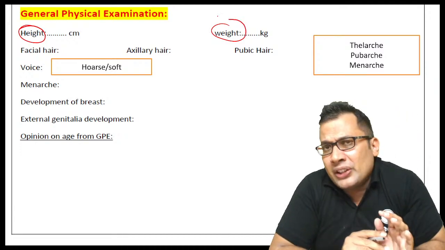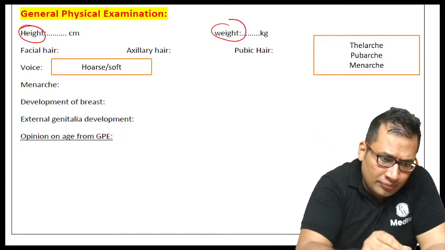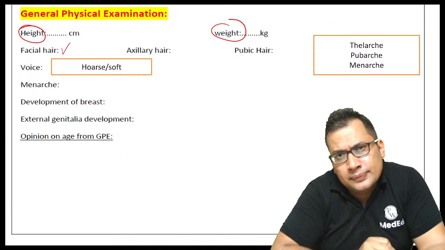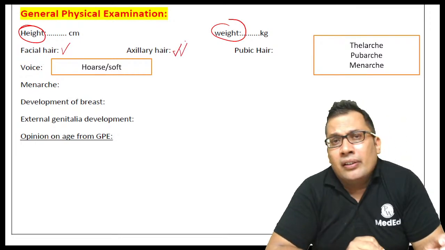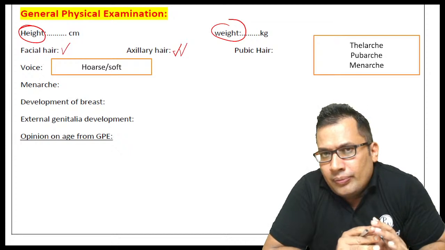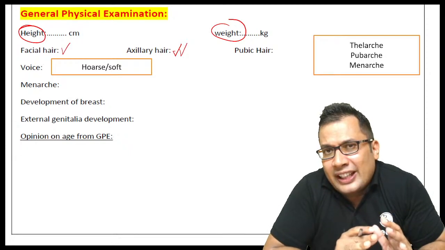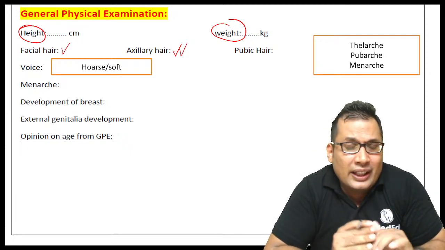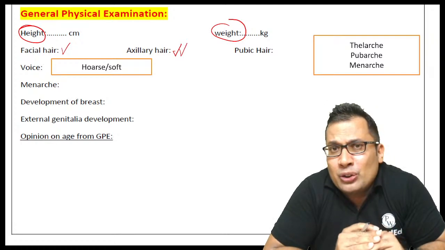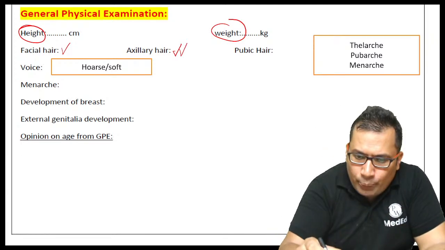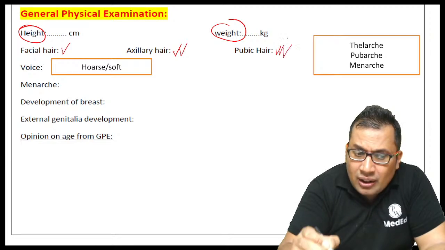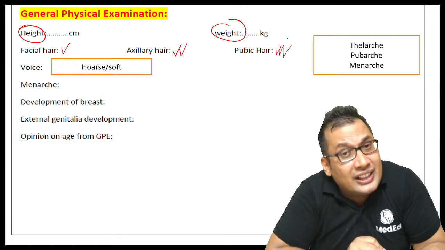Then presence of facial hair, axillary hair. As you know, when there is a production of secondary sexual hormones like androgen, there will be formation of axillary hair and pubic hair. Okay, pubic hair, whether they are present, if they are present, what is the staging?